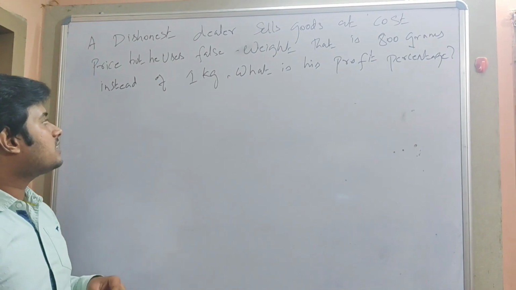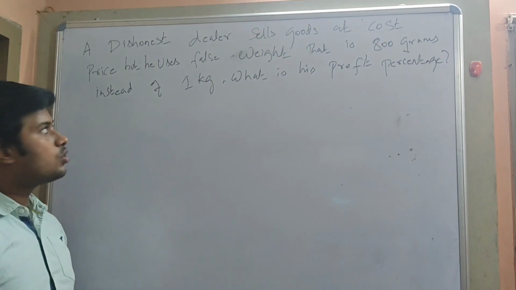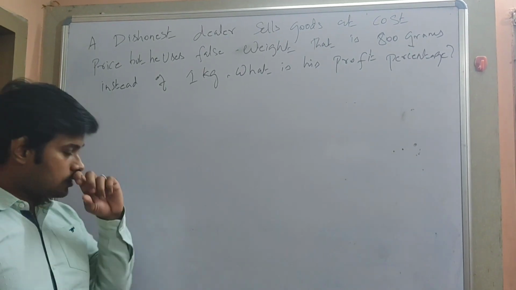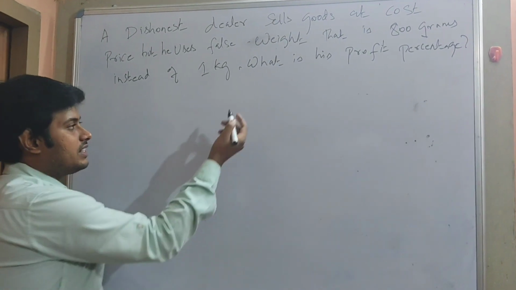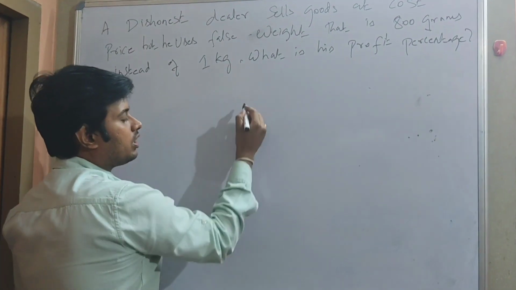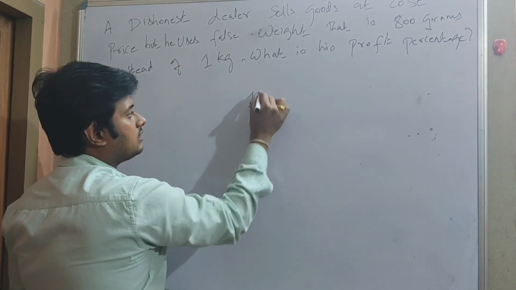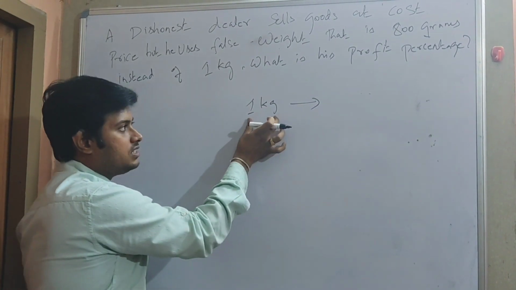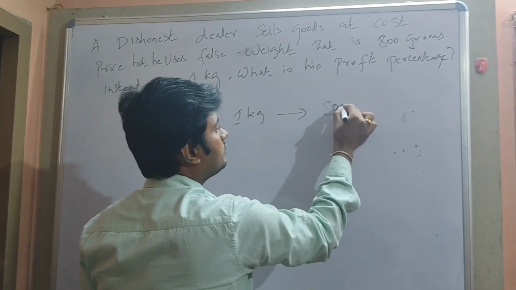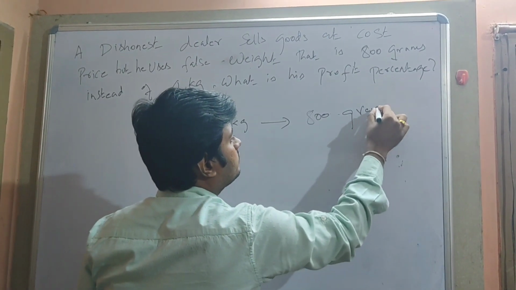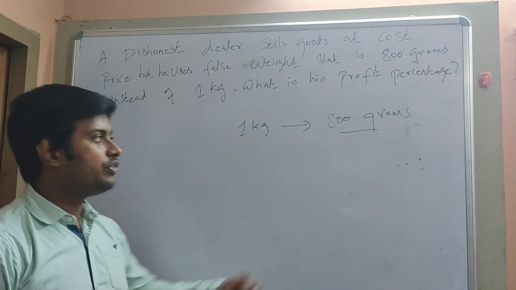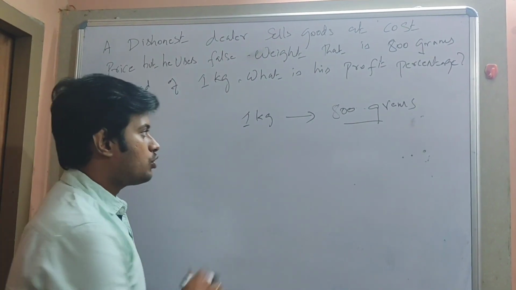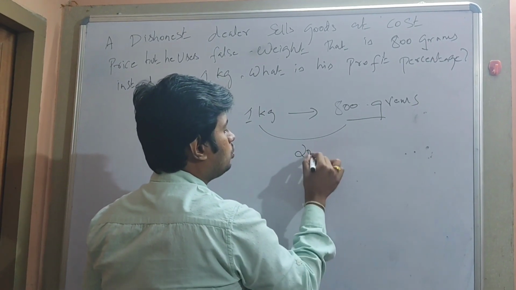So what this example says is, a dishonest dealer sells goods at cost price, but he uses false weight, that is 800 grams instead of a kg. What is his profit percentage? So what he does is, he says the quantity which he sells is 1 kg, but the actual weight is 800 grams. So what is the profit here? He says 1 kg, but the actual weight is 800 grams. So the profit is 200